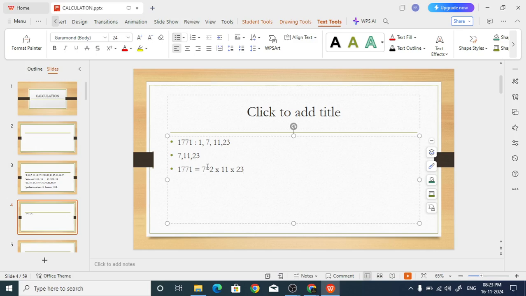Are you getting 1771? Just see. 7 square, 49, into 11 into 23. No, I think we are not getting it.